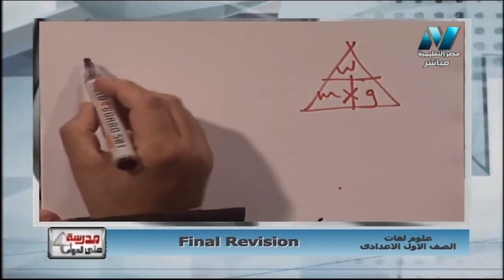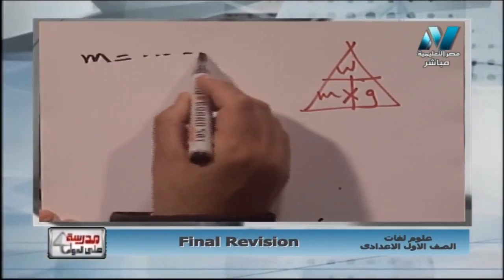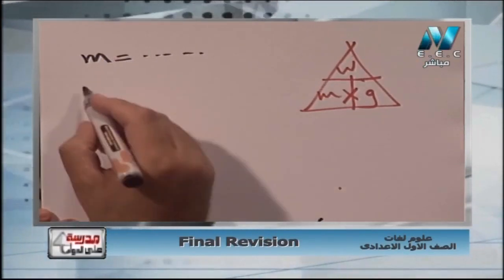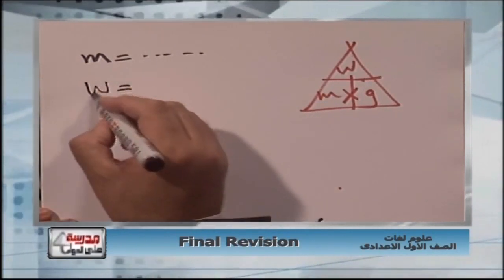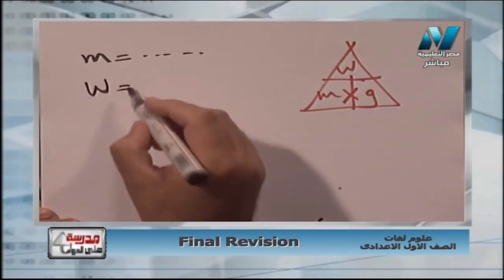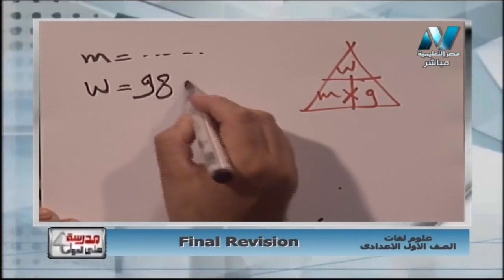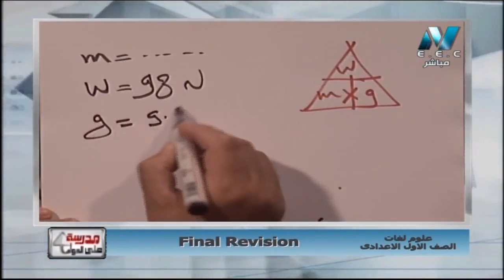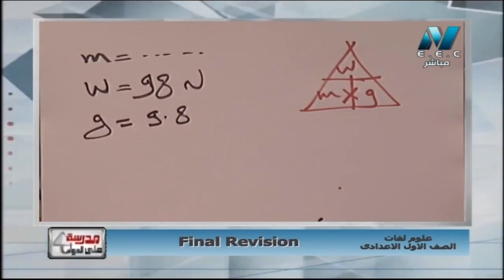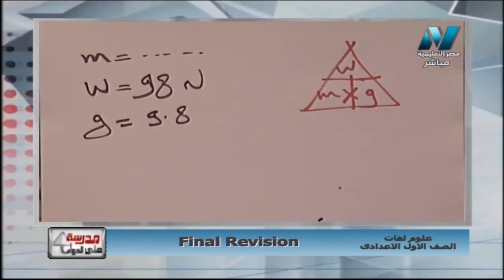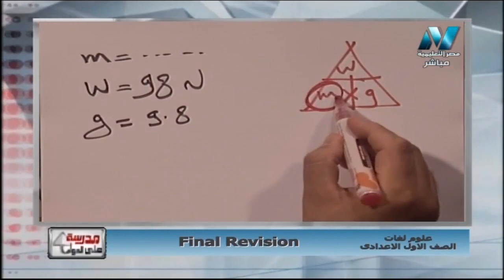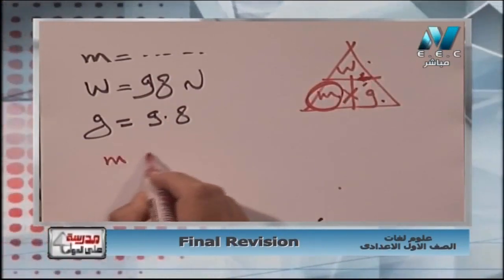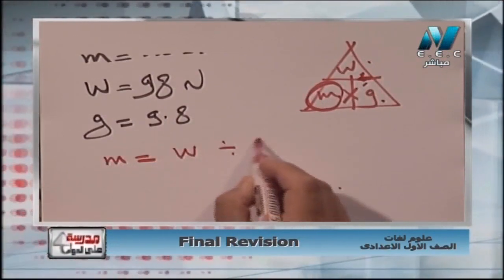It says calculate the mass. Mass isn't found. Mass is the demand here, not the weight. The problem says the weight is 98 Newton. Gravity acceleration G equals 9.8. I want the mass. Mass equals weight divided by G. Mass equals weight divided by gravity acceleration.